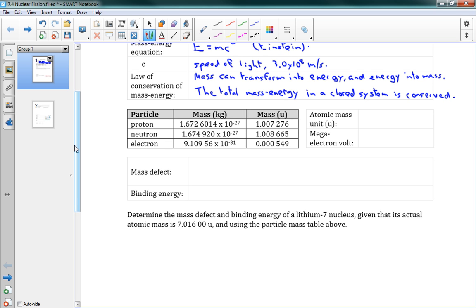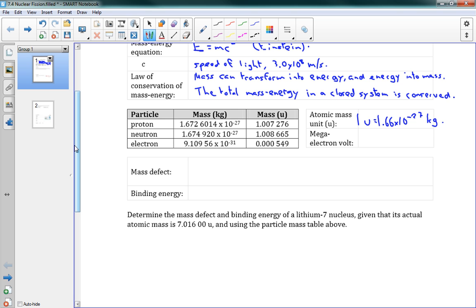So to work with this, we need to know some details. We need to know how heavy protons and neutrons and electrons are. We need to know their mass. And so we have their mass here. There's a table, and we have the mass in kilograms, and then the mass in these atomic units, U. And so the atomic mass unit, to the right here, 1 U is equal to 1.66 times 10 to the negative 27 kilograms. And that's the conversion there, and it just becomes a useful conversion so that we can talk about protons and neutrons, and they're right around 1 unit. And electrons are a bit less, of course. A fair bit less. Electrons weigh a lot less.